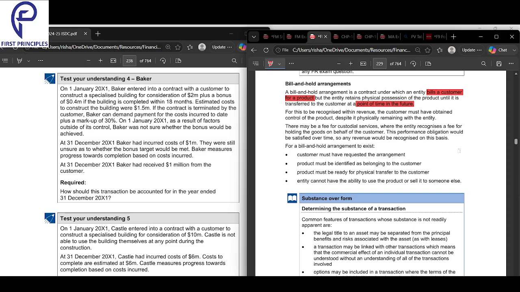You'll bill the customer now, but you keep the goods in the warehouse and you deliver it later. But you bill the customer now. Okay, you bill the customer now, you keep the goods in your warehouse and you deliver it later, but you bill them now. ये होता है bill and hold arrangement.